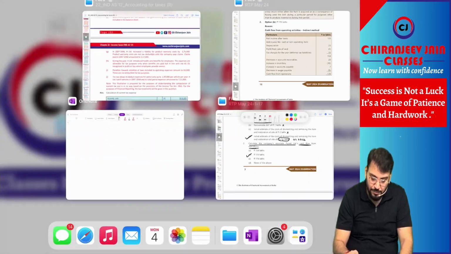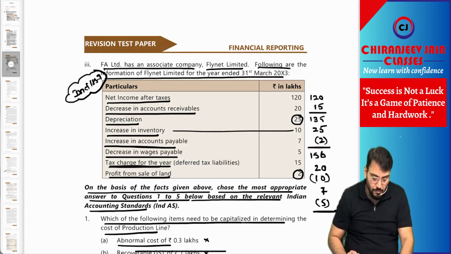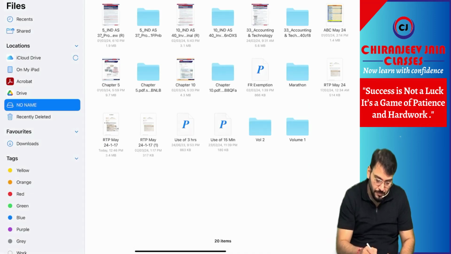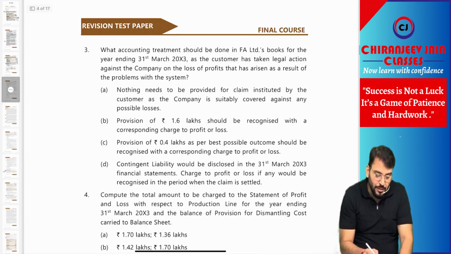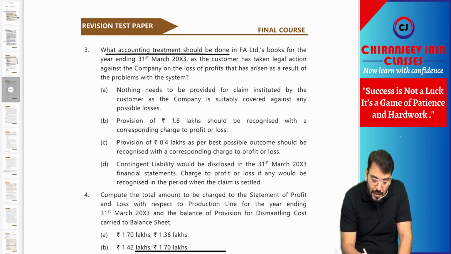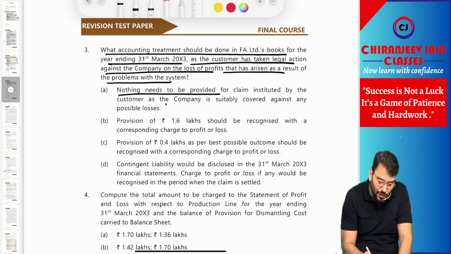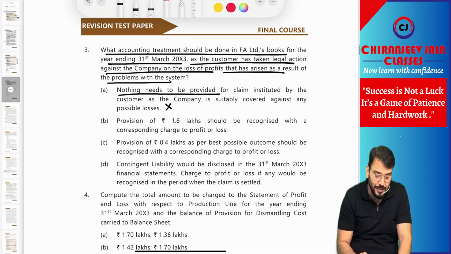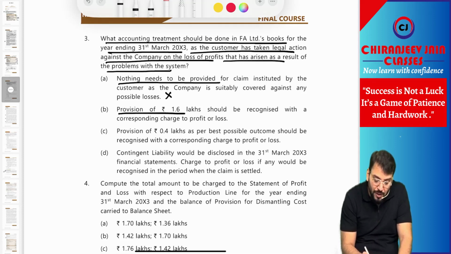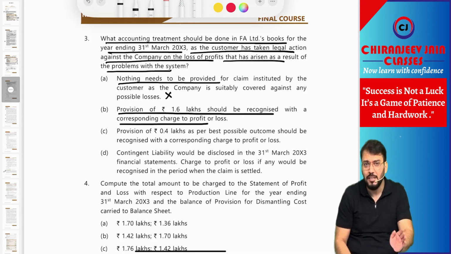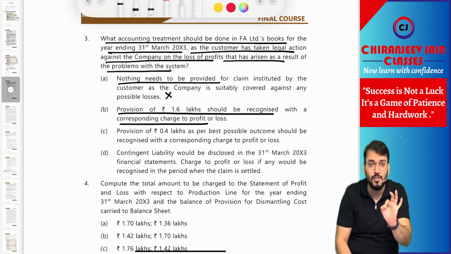Now coming to the next point. The next question is: what accounting treatment should be done in Flynet Limited's books for the year ended 31st March 2003, as the customer has taken legal action against the company on the loss of profit that has arisen as a result of a problem with the system? Option: nothing needs to be provided. This is not at all correct because provisions should be created. A provision of rupees 1.6 lakhs to be recognized with a corresponding charge to P&L. This seems to be correct, but they have not given anything about an insurance claim, so you need to wait for the best answer.